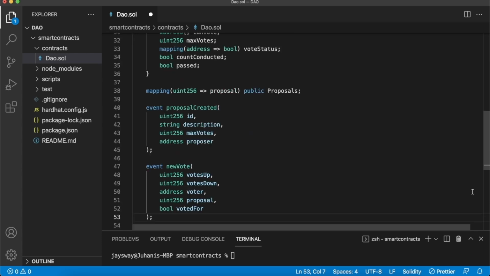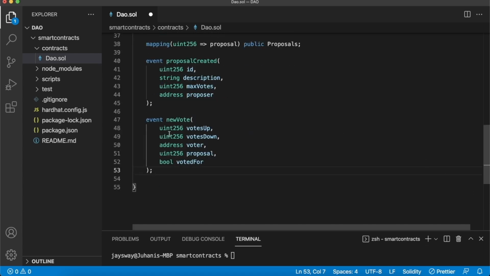Now for our next event, we'll call it new vote. So this takes in 5 variables, and it emits the current number of votes that are up, the current number of votes that are down. So this will help us calculate the current status of the voting for a proposal. Then we'll keep track of who made the most recent vote, on what proposal they made the vote on, and then finally, did they vote for or against the proposal? We'll just store this in a Boolean. So if it's true, the user voted that they are for this proposal, and if it is false, they voted against. Simple stuff.